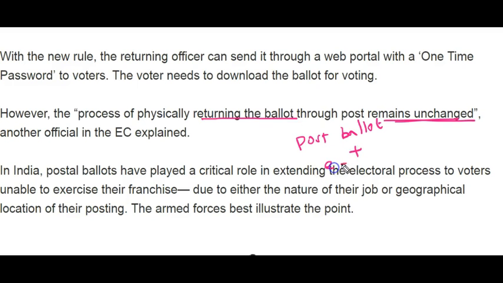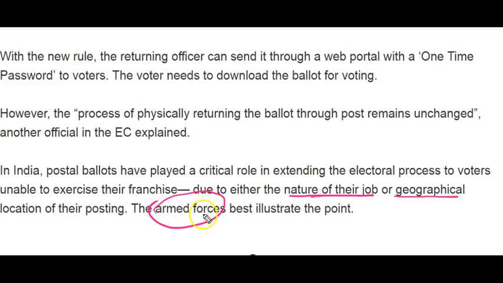Additionally, the Election Commission introduced the e-postal ballot so that everyone can benefit, especially those who are staying away from their constituency due to the nature of their job or geographical location. The armed forces are the best example, and more than 10 lakh personnel serve in our Indian Armed Forces. They can utilize the e-postal ballot. So let's prepare thoroughly on this topic. It is a very important topic for GS paper 2.